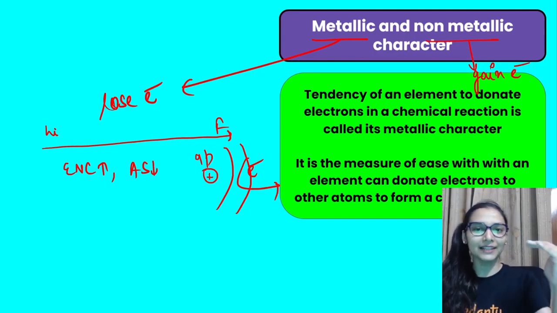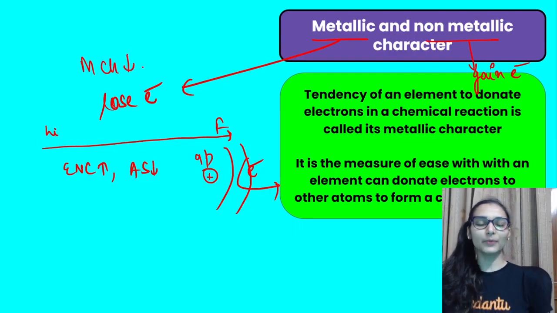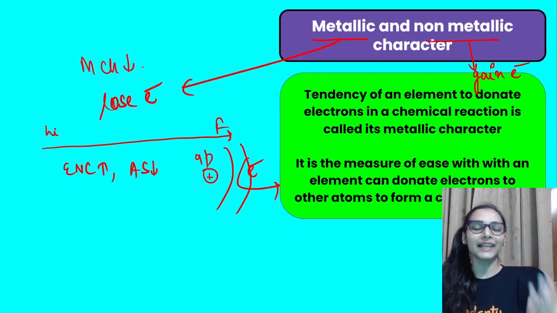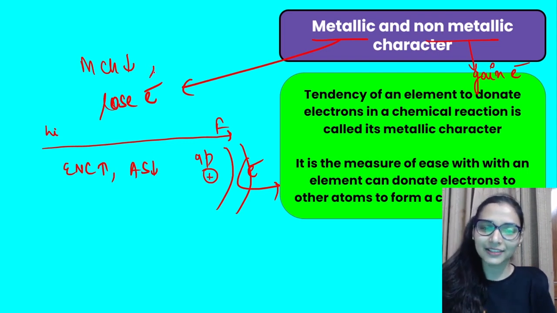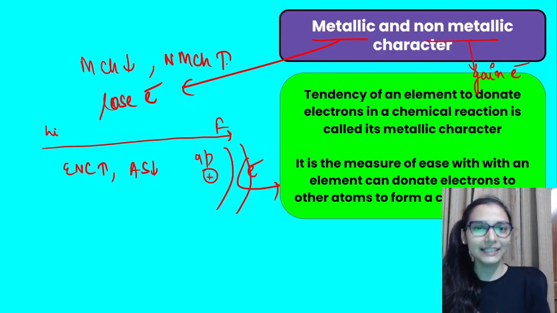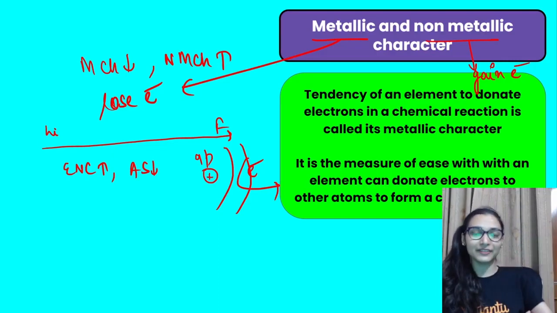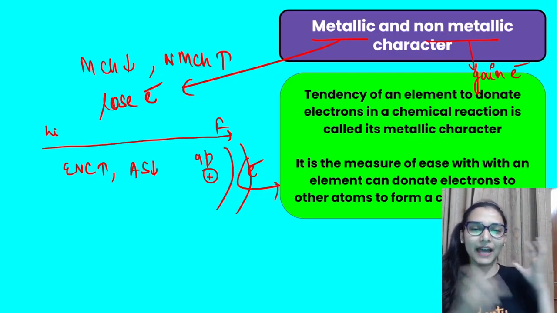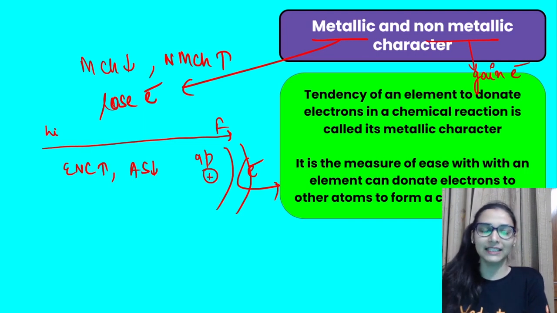So metallic character decreases going left to right, because the element is not willing to lose the electron but is willing to gain the electrons. So I can say metallic character decreases, non-metallic character increases. That is why you would have seen that metals exist towards the left hand side of the periodic table and non-metals you will find on the right hand side. You can easily do this.